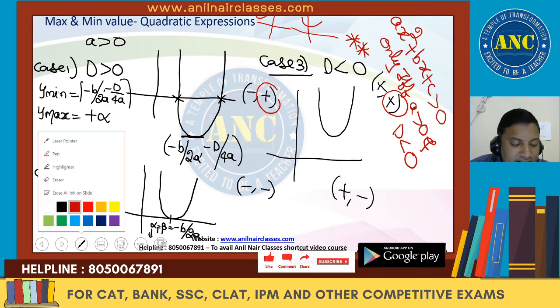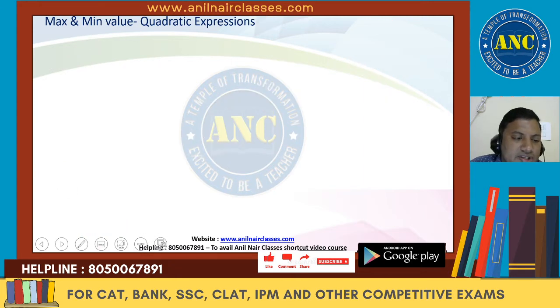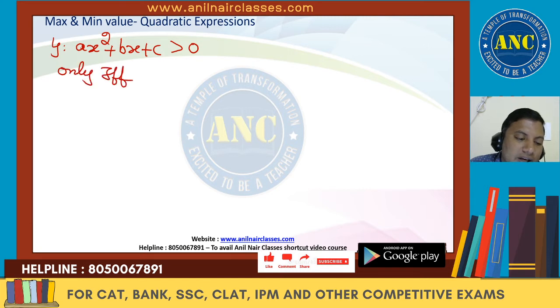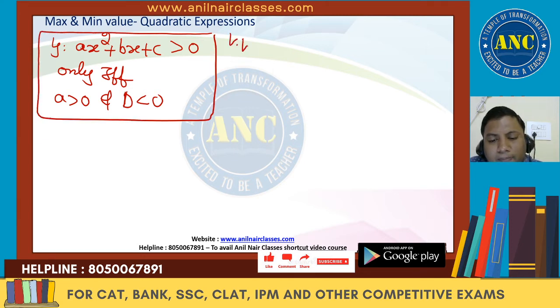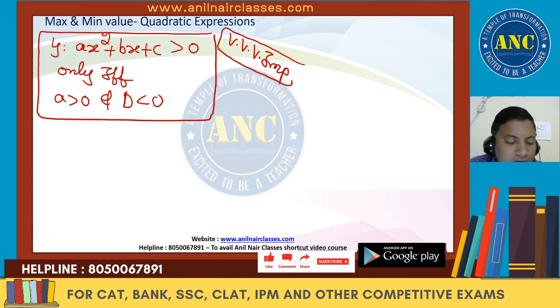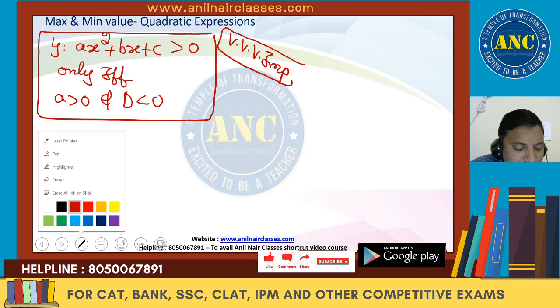Again, I am writing this idea. Extremely important idea, sir. Why? Y is nothing but a quadratic expression ax square plus bx plus c. For it to be greater than 0, only if a is greater than 0 and discriminant is less than 0. Extremely important key point, sir. If you know this key point, you can solve a lot of problems very easily.